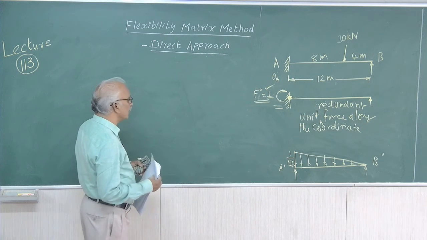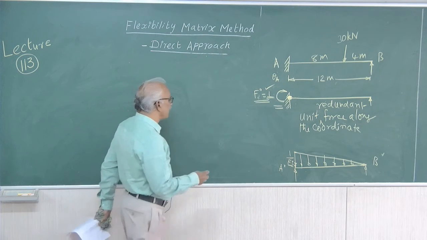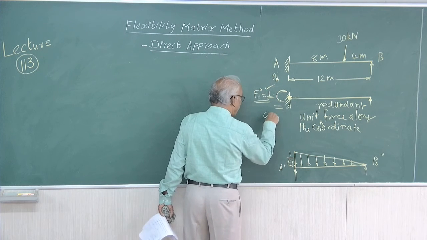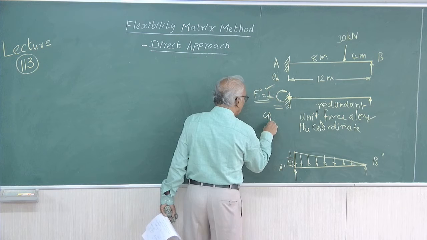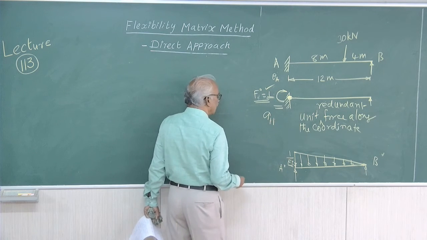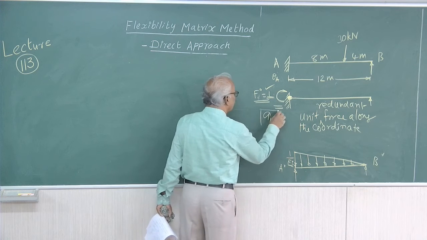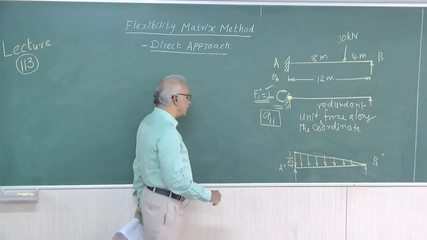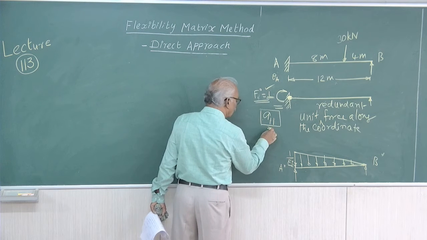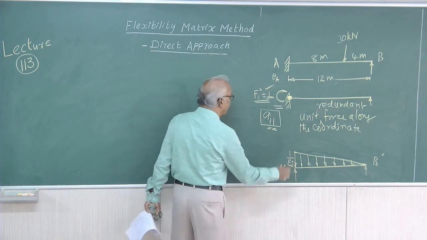Now, we want the displacement. The displacement here will be the displacement at coordinate 1 due to unit force along coordinate 1. This is the definition of the flexibility coefficient: displacement along coordinate 1 due to unit force along coordinate 1.